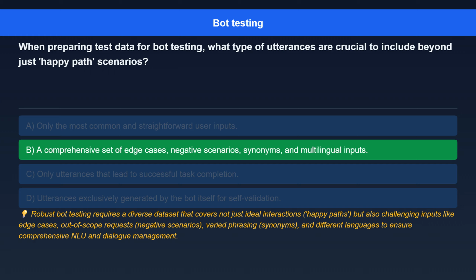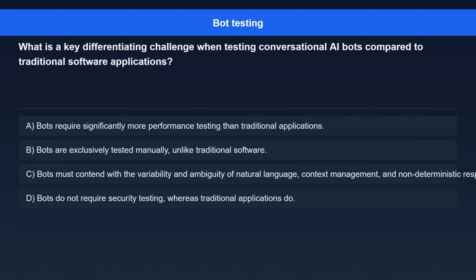Here's the explanation. Robust bot testing requires a diverse data set that covers not just ideal interactions (happy paths), but also challenging inputs like edge cases, out-of-scope requests, negative scenarios, varied phrasing, synonyms, and different languages to ensure comprehensive NLU and dialogue management. Question 3.